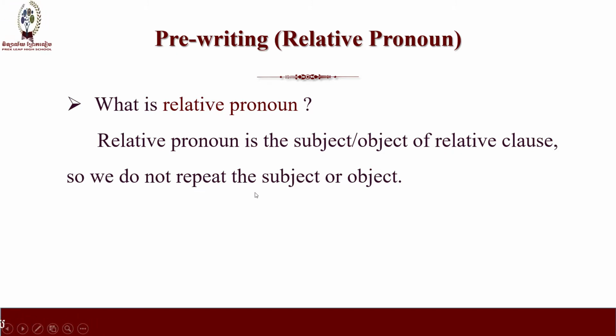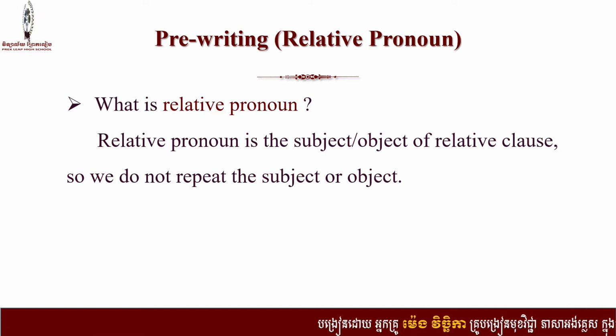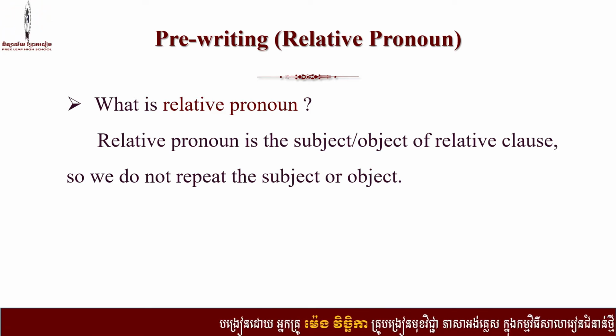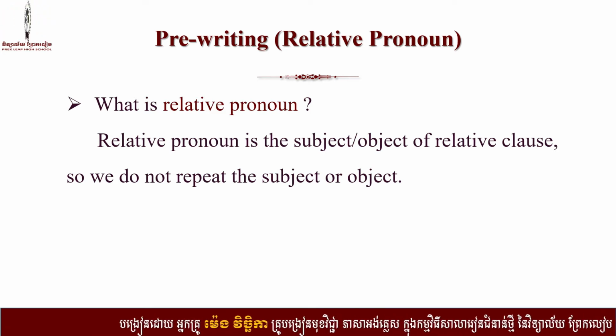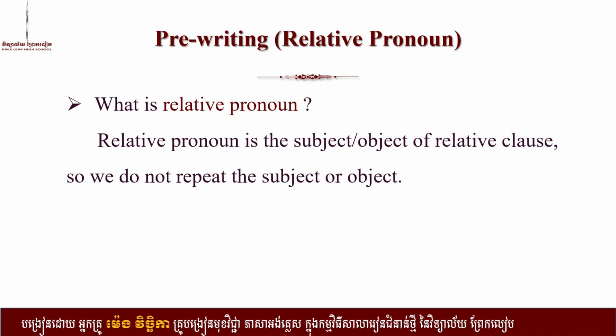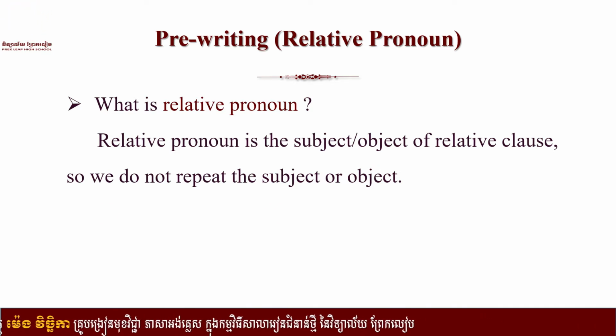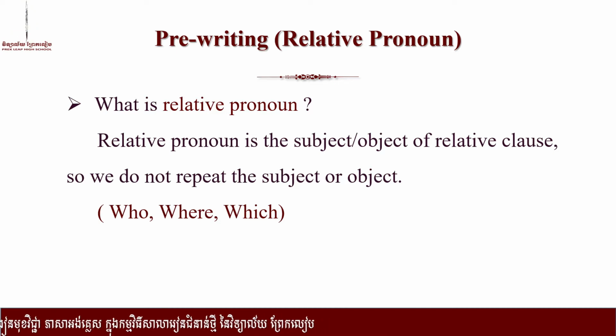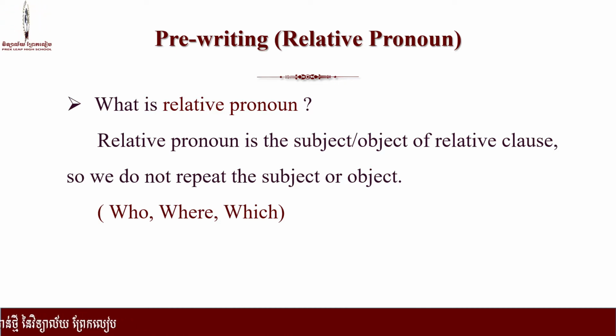So we do not repeat the subject or the object, meaning that relative pronouns are the words that we use in order to avoid repetition of the pronouns that have been used already in the first sentence. Okay? And we have who, where, and which, the relative pronouns we are going to learn today.